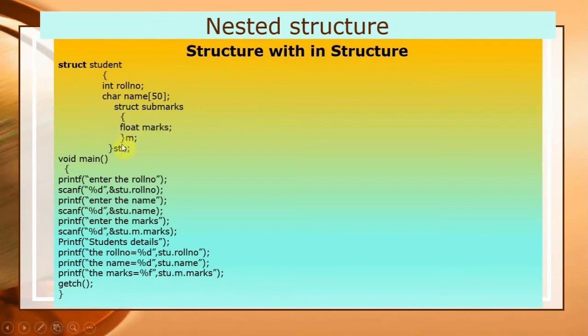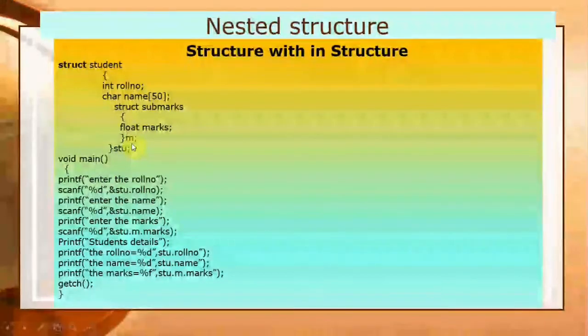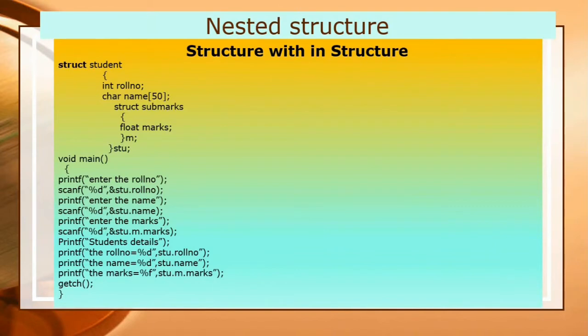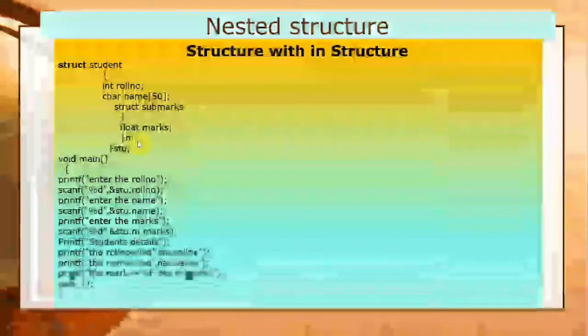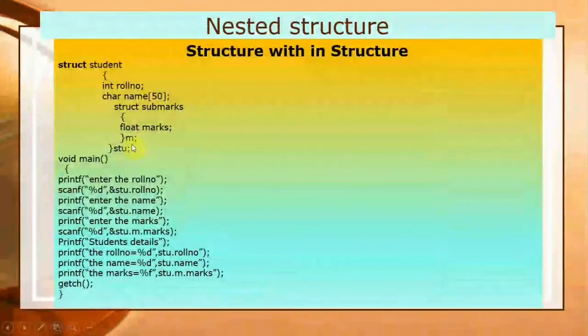Then I have closed the structure subject marks and declared the variable m. M is the structure variable for subject marks. Here I want to mention that you have to look very closely. The structure submarks has only one data member and it is closed here, followed by the structure variable m.